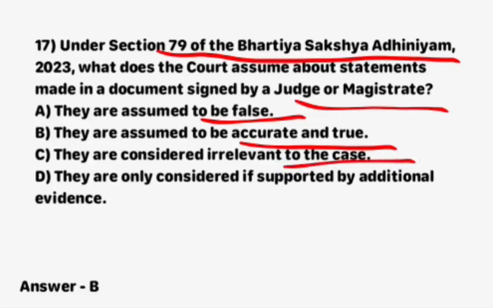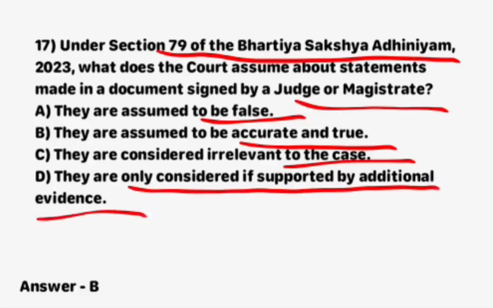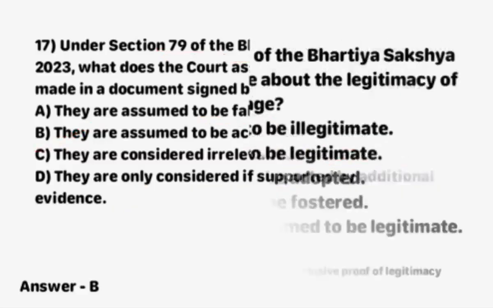And option D, they are only considered if supported by additional evidence. Right answer is they are assumed to be accurate and true. So option B is correct. Under section 79 of BSA 2023, the court assumes that a statement made in a document signed by a judge or magistrate is accurate and true.